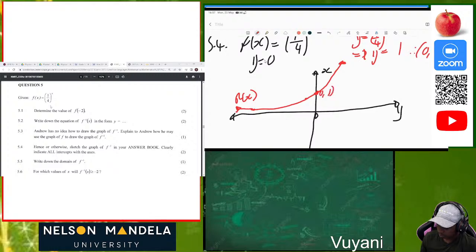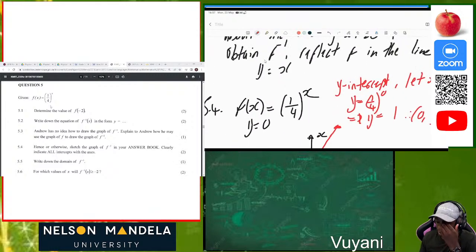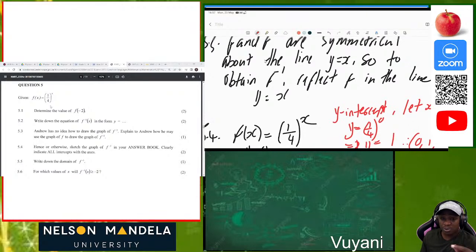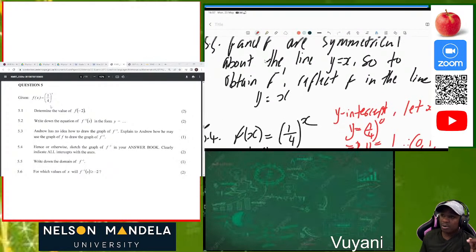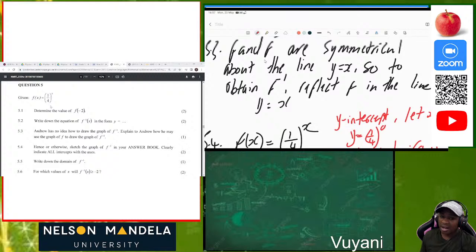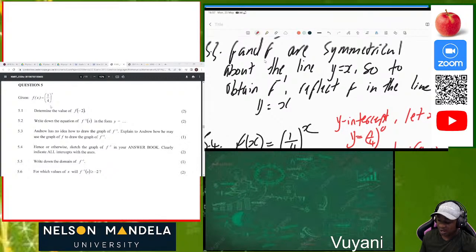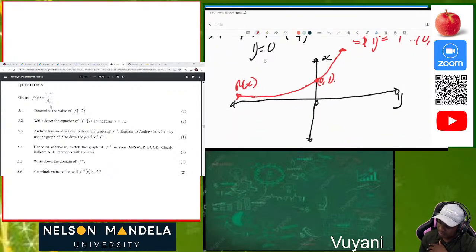Okay, now when we're explaining to Andrew, in order for you to be able to plot the inverse function, what are you supposed to do, Andrew? You must understand that f and the inverse function are symmetrical about the line y equal to x. So we say that it has been reflected along the line y equal to x.